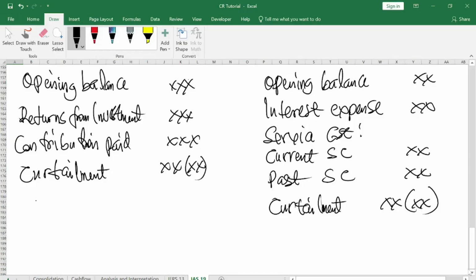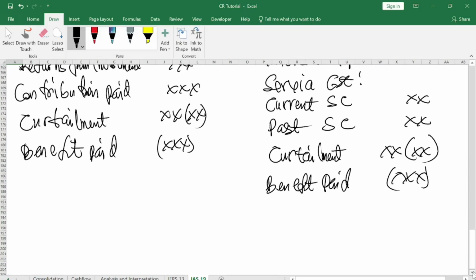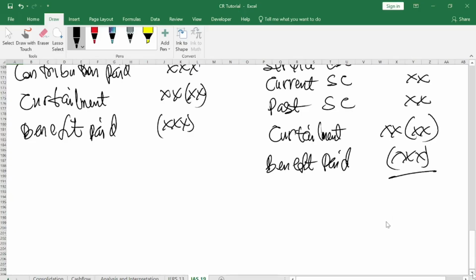So when you are done, then you do benefit paid, and benefit paid will be in brackets. When you are done, you sum everything to what we call expected fair value liability.